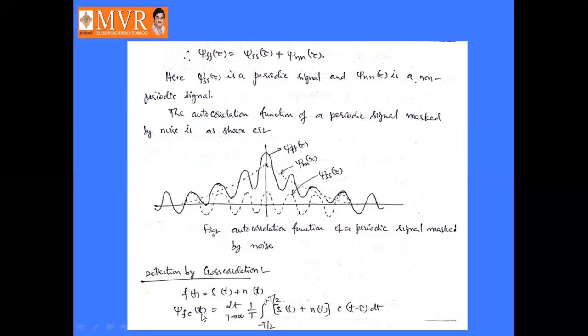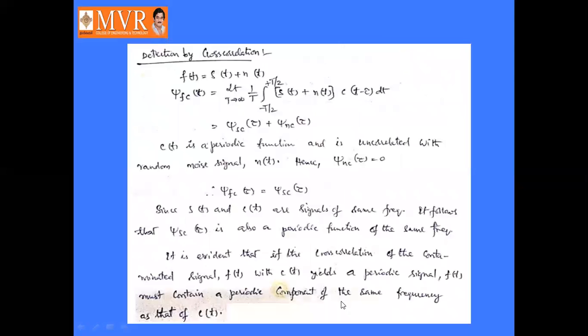So JFC of tau is equal to limit T tends to infinity 1 by T into integral minus T by 2 to plus T by 2 f of t into c of t minus tau dt. But f of t is a combination of s of t plus n of t. So this f of t is replaced by s of t plus n of t, into c of t minus tau.